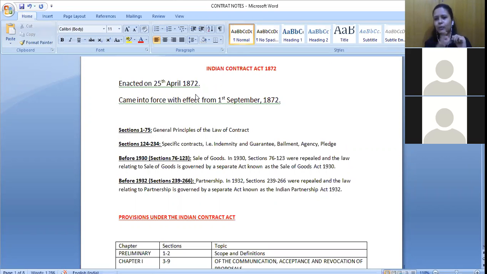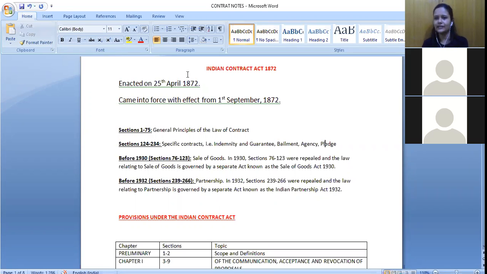So date and year, both you should remember, okay? For the Indian Contract Act, it was enacted on 25th of April 1872 and it came into force from 1st of September 1872. The year is the same, we just need to remember two different dates, 25th of April and 1st of September.